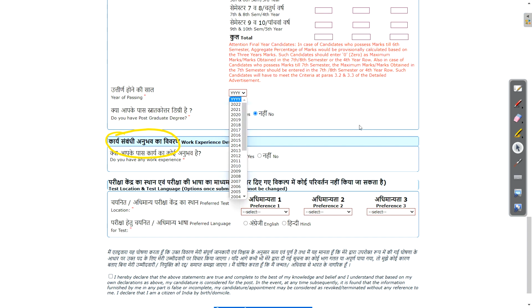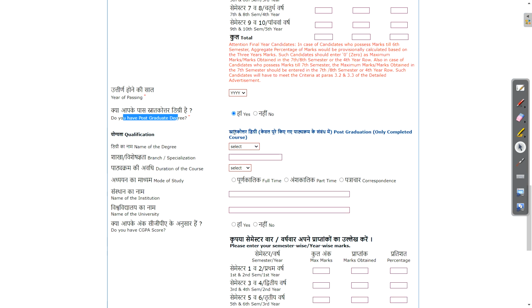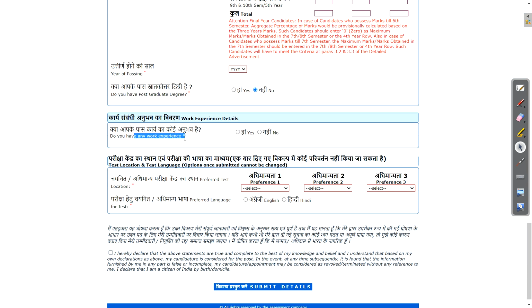Year of passing, you need to select your year of passing. Now here, those who are from final year, do you have a post graduate certificate? They will just select no, otherwise you can select yes, and you need to fill all the details again of your post graduation, that is MBA, ME, MTech, MS, PG, other. Similar to the degree, you have to enter it again. Then if you have any experience, you click on yes, or otherwise no.